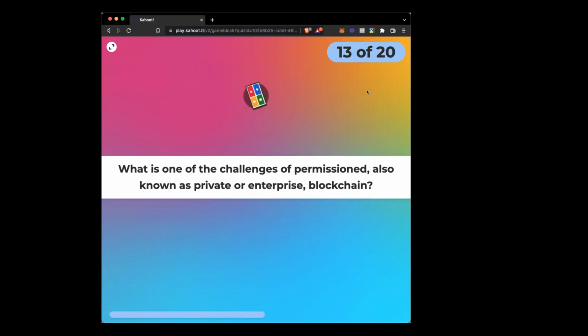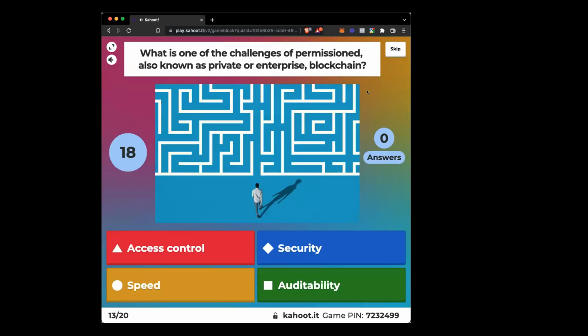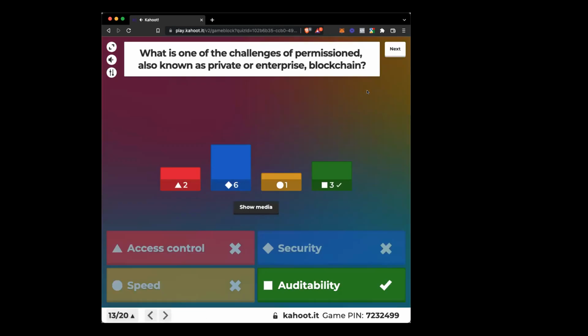Which is one of the challenges of permissioned, also known as private or enterprise blockchain? Great question. So private blockchain, what are one of the challenges? There's like one straight path. That it's the easiest maze on earth. Yes. So a challenge of a permissioned, also known as private blockchain, is not security, because it's kind of like having your own private network.